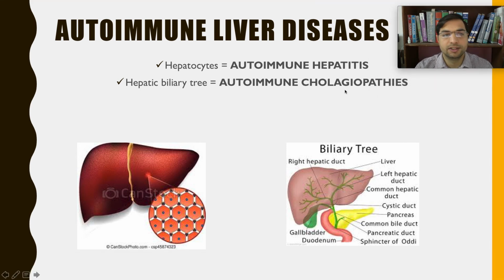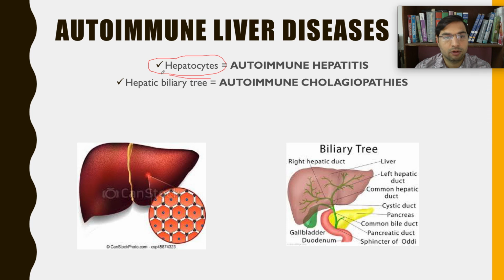A certain category of liver diseases is caused by an autoimmune process. These autoimmune liver diseases can be categorized into two. The first category, autoimmune hepatitis, is where hepatocytes are affected, right? The autoimmune process damages the hepatocytes.